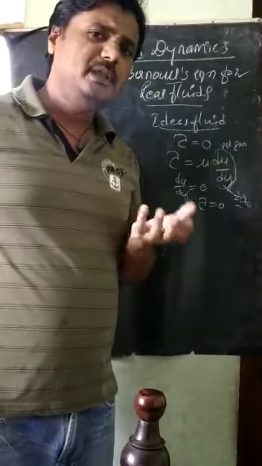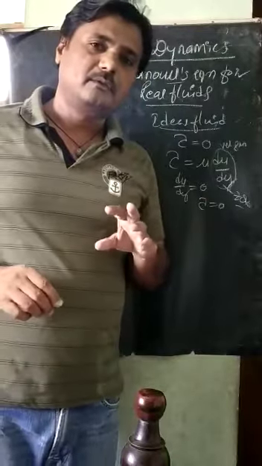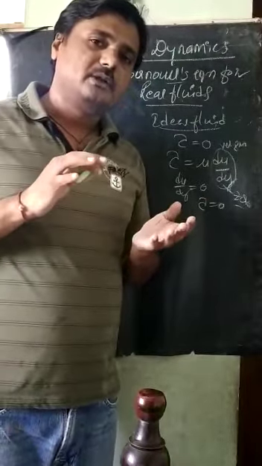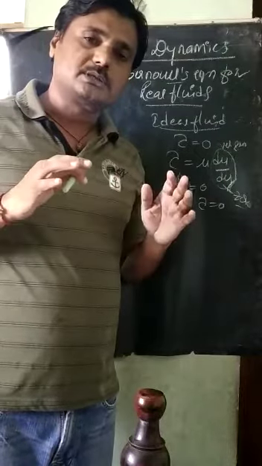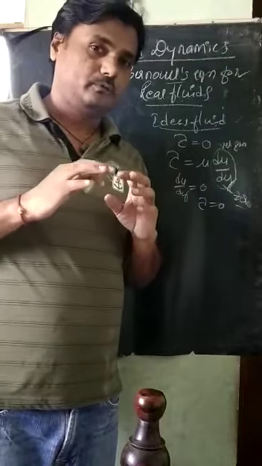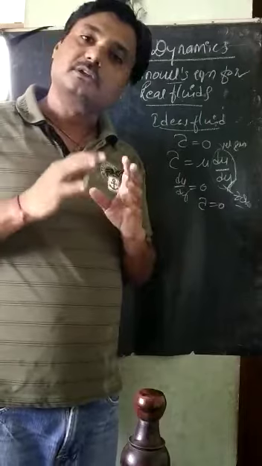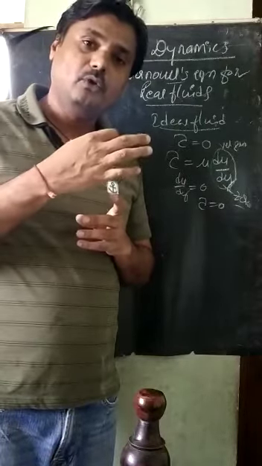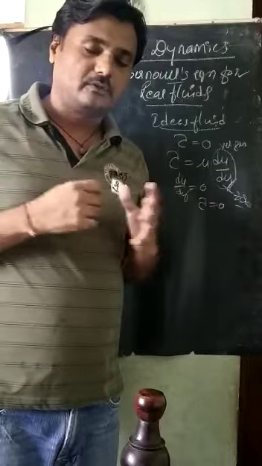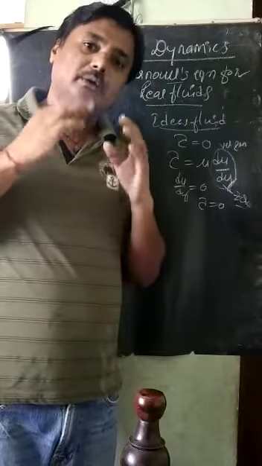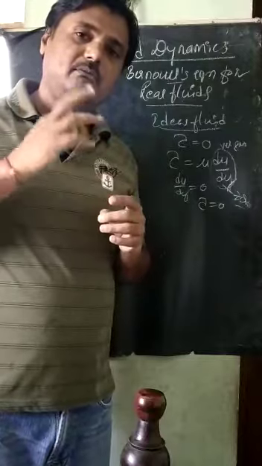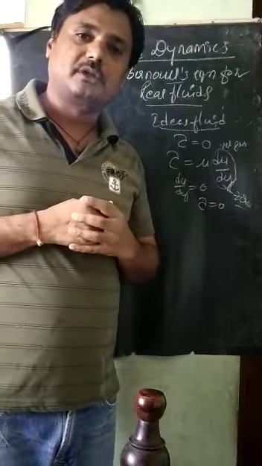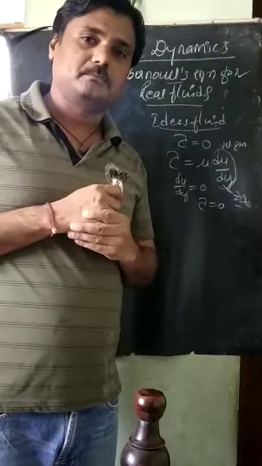The physical meaning is what? There is no velocity gradient, so there is no shear stress and no opposing force. That opposing force against the fluid flow because of shear stress does not exist. So we assumed this when deriving Bernoulli's equation from Euler's equation.